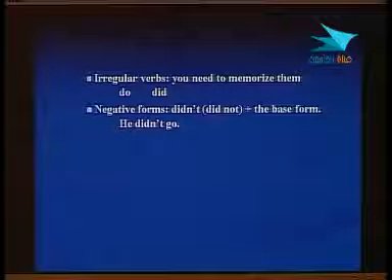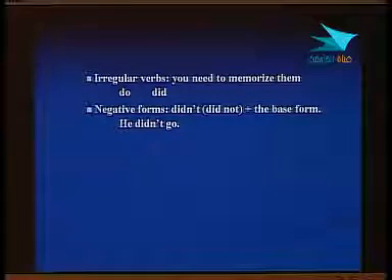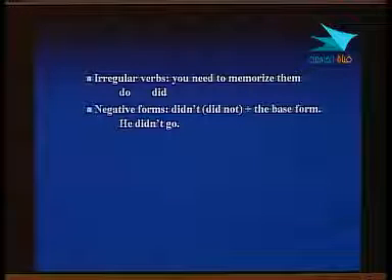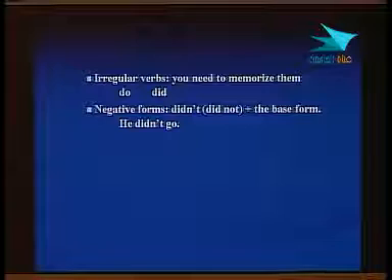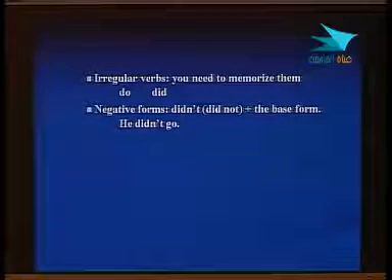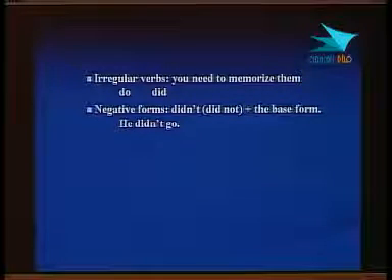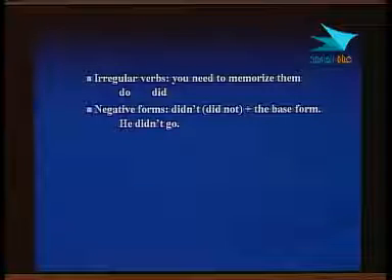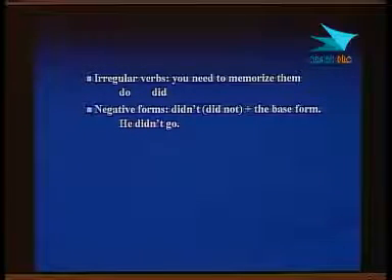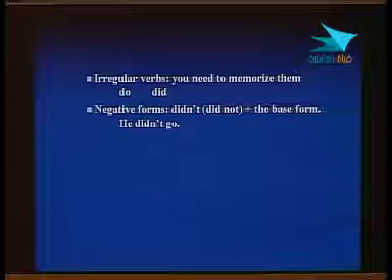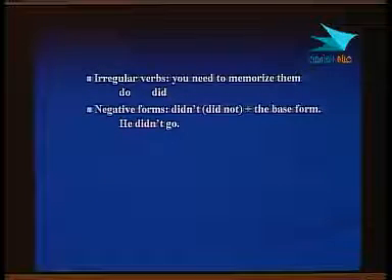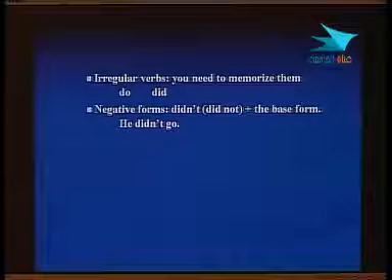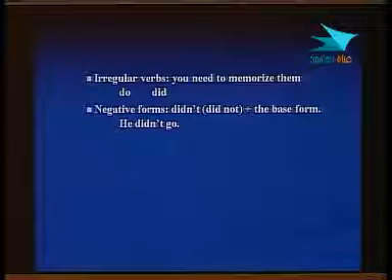And we have the base form. Even though we are talking about the past tense, when we negate ننفي, we use did and the verb becomes the base form, يعني the present form. As you see in the example, he didn't go. لم يذهب.